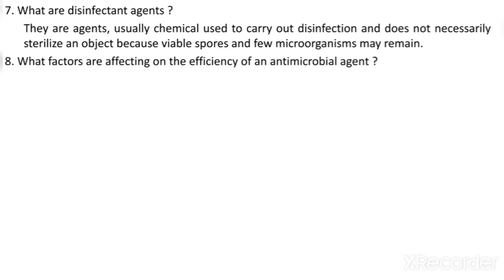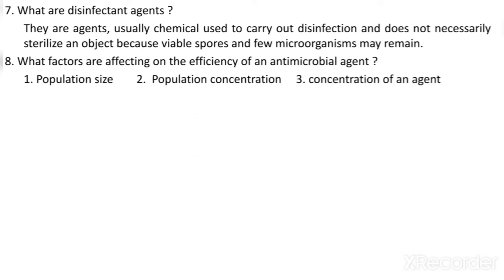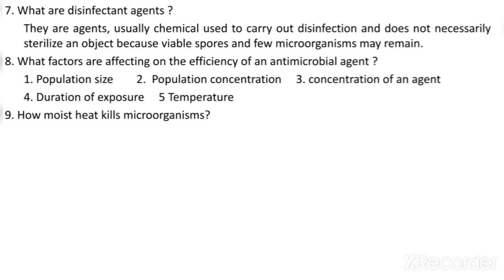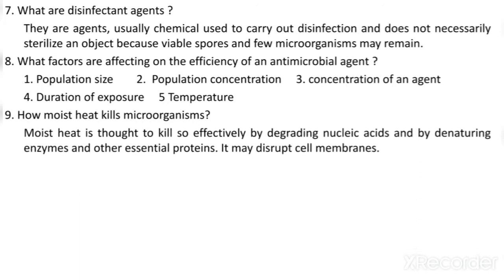What factors are affecting the efficiency of an antimicrobial agent? So this is a very important question. Population size, the concentration of the microorganisms, the concentration of the agent we are going to use, the duration of exposure of the agent to the microorganism, and the temperature. How does heat kill microorganisms? What is the mechanism behind that? So moist heat is thought to kill so effectively by degrading nucleic acids and by denaturing enzymes and other essential proteins. It may also disrupt cell membranes.